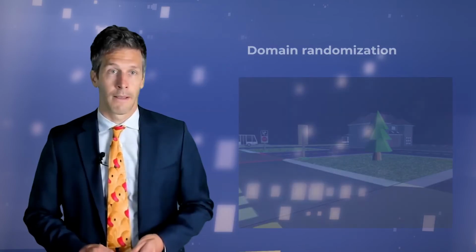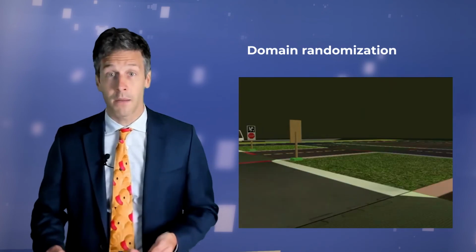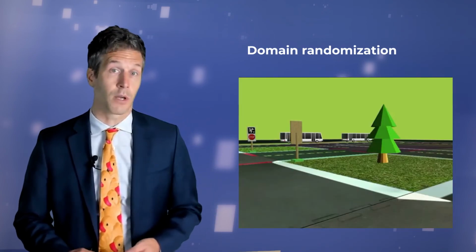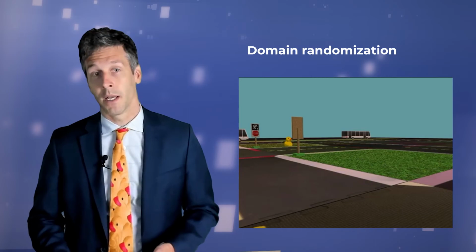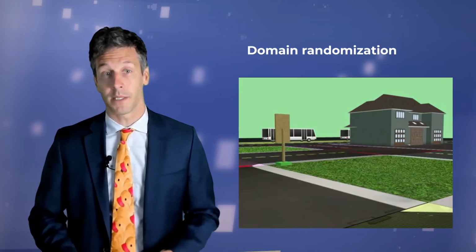Another class of approaches attempts to directly align the two data distributions so that the agent can automatically transfer from the simulator to the real world. The problem is that there are many parameters in the real world that we don't know exactly how to set in the simulator, such as lighting parameters or dynamics coefficients, and many others. To overcome this, we can randomize over these parameters that we aren't sure of during the training in the simulator, an idea referred to as domain randomization.